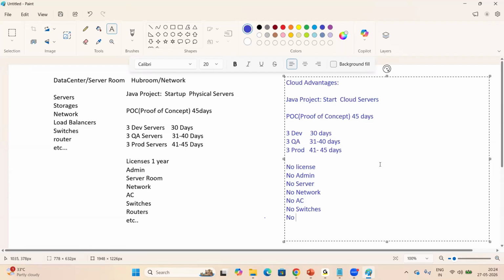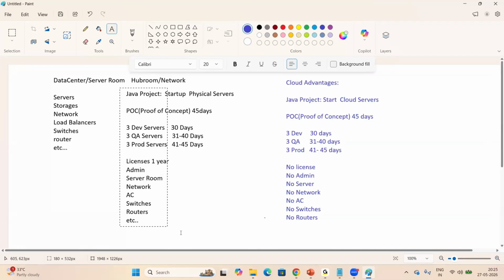No routers. They will take care. Right? So all of these will be taken care of by the respective cloud vendors. If you configure a physical server room, we need to take care of all these things. But when we use cloud servers, we don't need to worry about the licenses, admin, or server room. These are all taken care of by the respective cloud vendors, right?